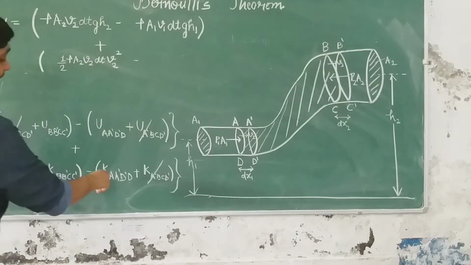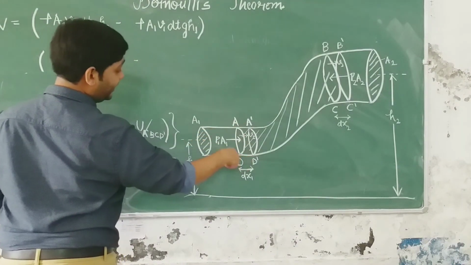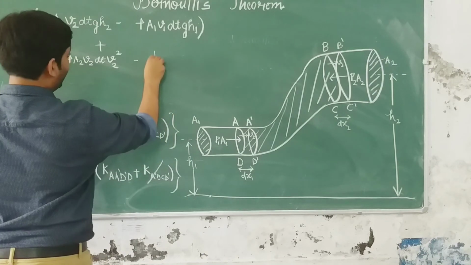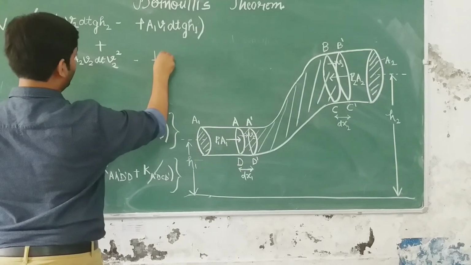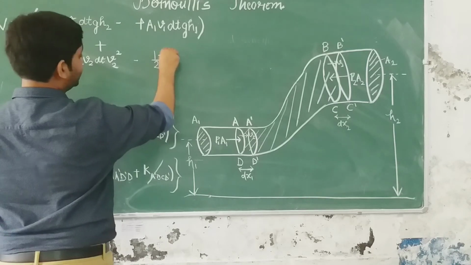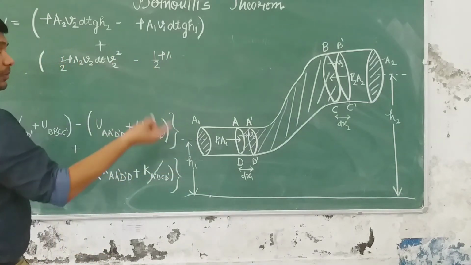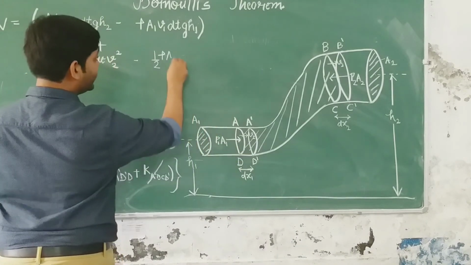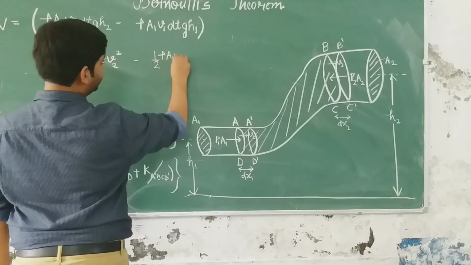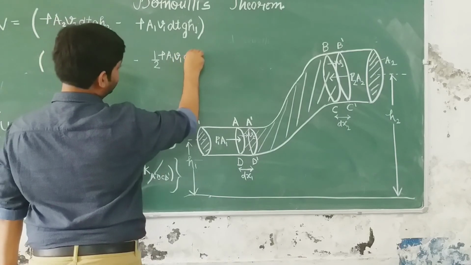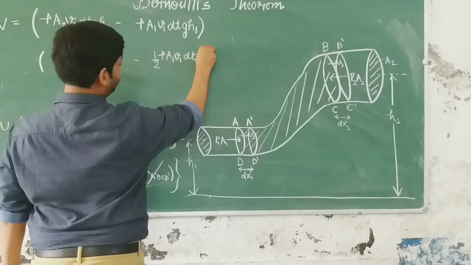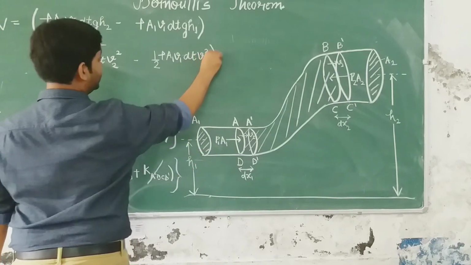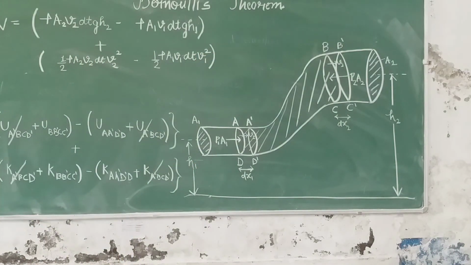Minus K of A dash B dash D. So it is written as half mv square, mass is density into volume, density is rho, volume is A1 into dx1, dx1 is v1 dt. So this is mass, and velocity squared, the velocity at this cross section is v1, so this is written as this. Fine, I hope everyone has got till there. Now just now we calculated the total work done.